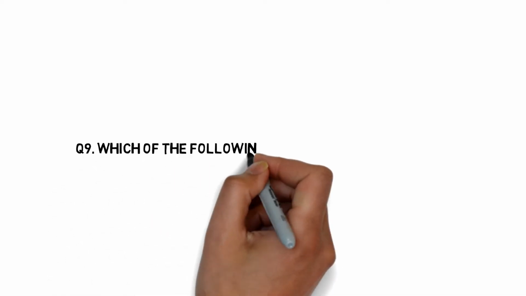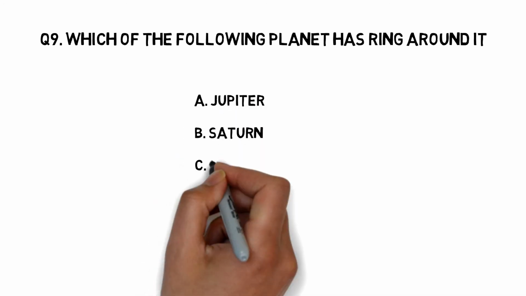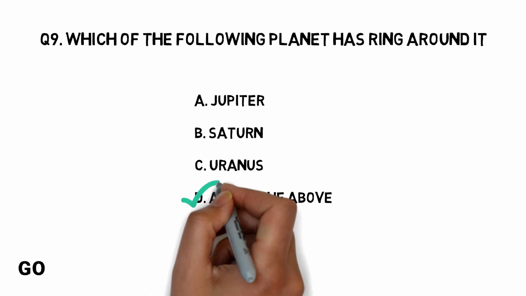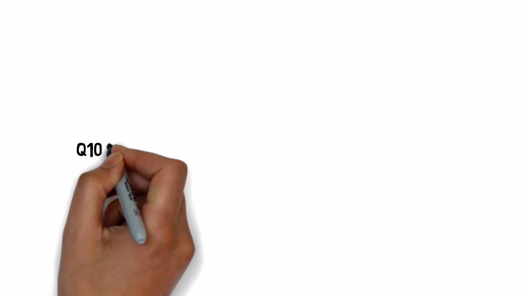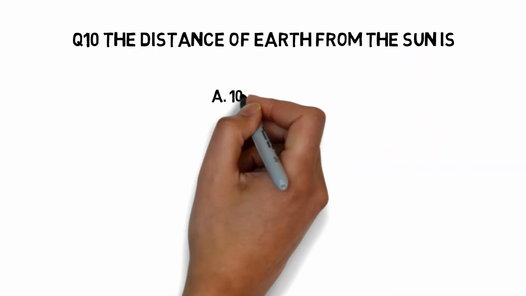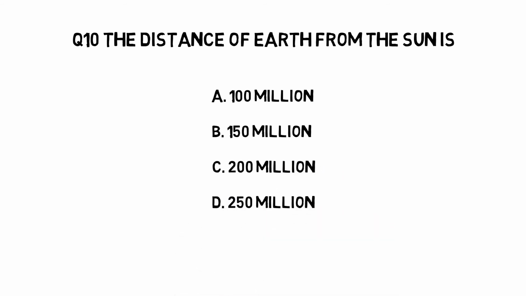Which of the following planet has ring around it? Jupiter, Saturn, Uranus, all the above. The right answer is all of the above. The distance of Earth from the Sun is 100 million, 150 million, 200 million, 250 million. The right answer is 150 million.